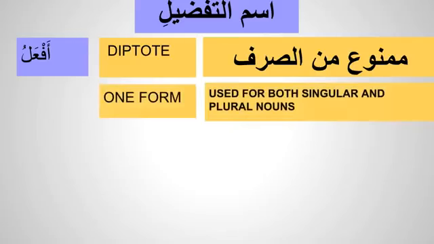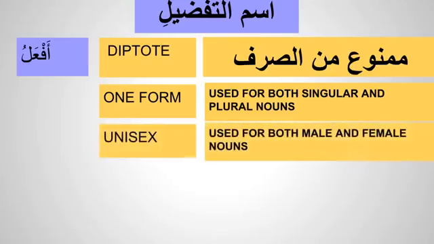The second characteristic of ism tafdeel is one form: whether the noun it is describing is singular or plural, we will use just af'alu. And the third is that it is unisex, which means it is used for both male and female nouns. It is the same pattern af'alu. You don't have a male version and you don't have a female version, so it's just af'alu. So these are the main characteristics of ism tafdeel. It's a diptote, it's used for both singular and plural nouns, and for both male and female nouns.